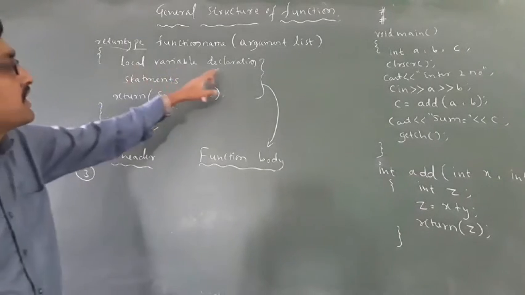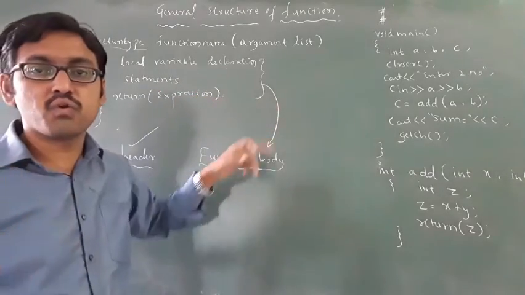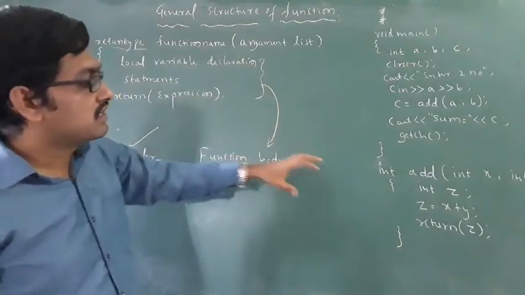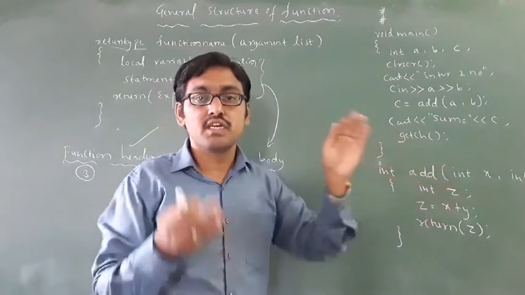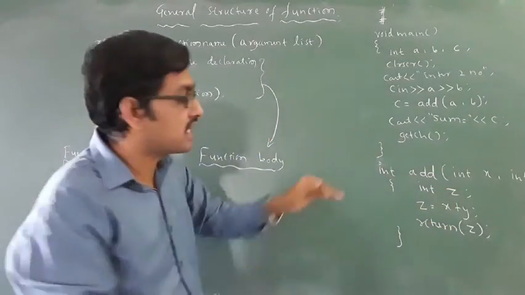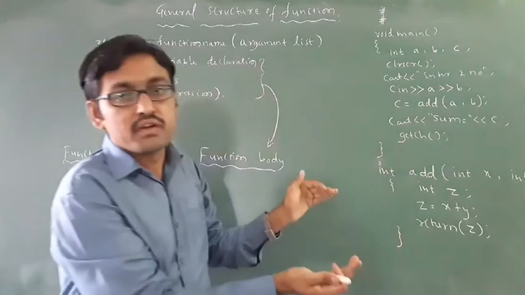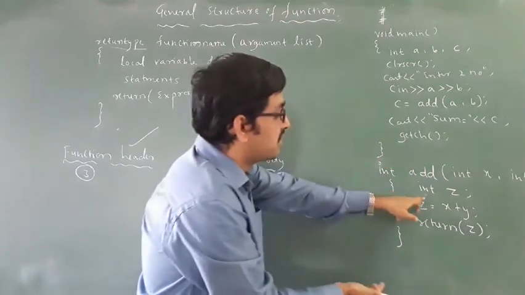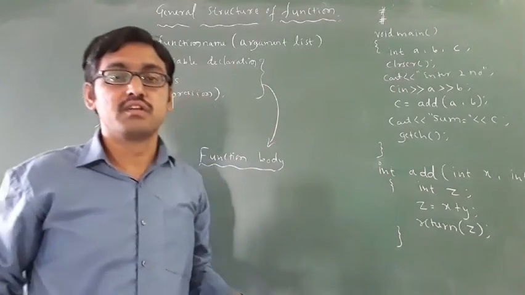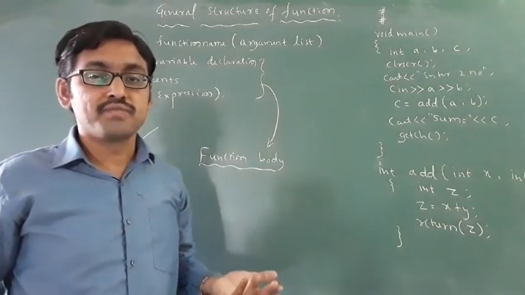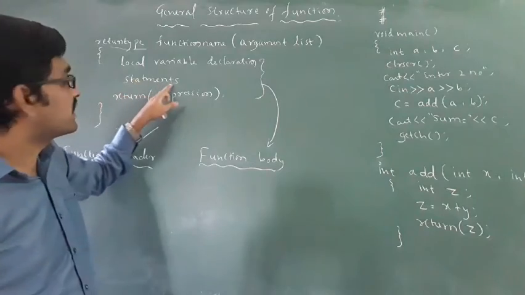See, local variable declaration. How to declare a variable? For example, int set. A variable can be declared inside the function. If you declare a variable inside the function, that is called a local variable. Okay, then it consists of statements.